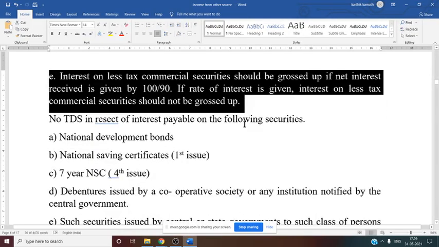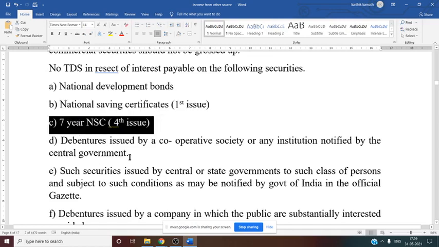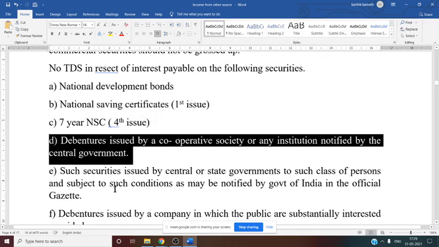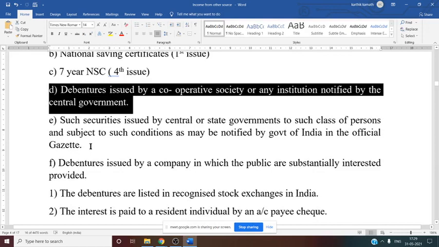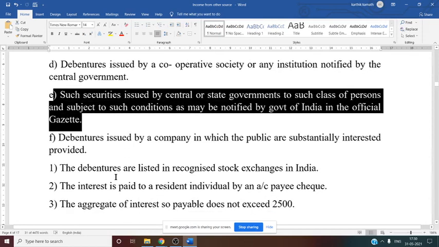Then no TDS. First is national development bond, there is no TDS, so directly you can write the amount. Suppose interest received is given. Similarly, national savings certificate, no TDS, that means no need of grossing it up. 7 years NSC, fourth issue, again no TDS. Debenture issued by the cooperative society, again no TDS. In this question they have mentioned some examples here. See this, or any institution notified by the central government, again no TDS. Then such securities issued by the central or state government to such class of person and subject to such condition as may be notified by the government of India in the official gazette. If government of India specifies, then again TDS should not be deducted.